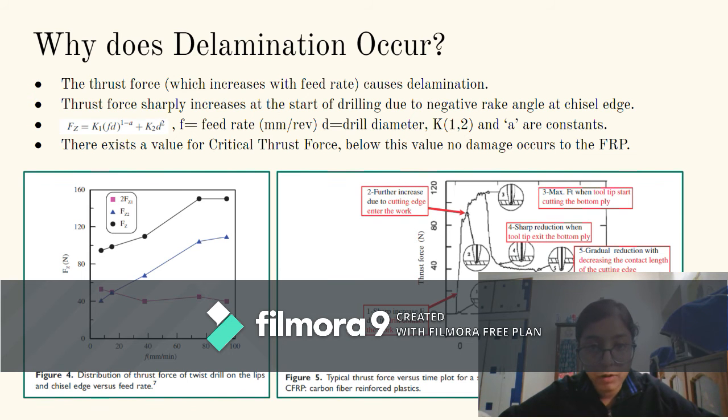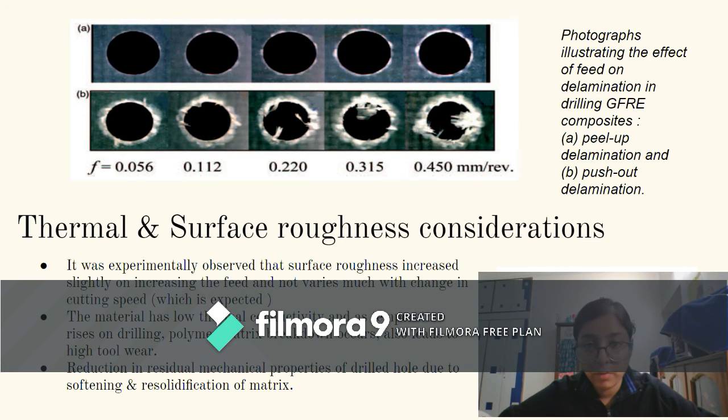Next, this is a formula to calculate the total thrust force given the feed rate and the drill diameter, where K1, K2, and A are constants. Also, there exists a value for critical thrust force below which no damage occurs to the FRP in the form of delamination. In the image on the screen, we can see that the push-out delamination is more damaging than the peel-up delamination, and its intensity increases as the feed rate increases.